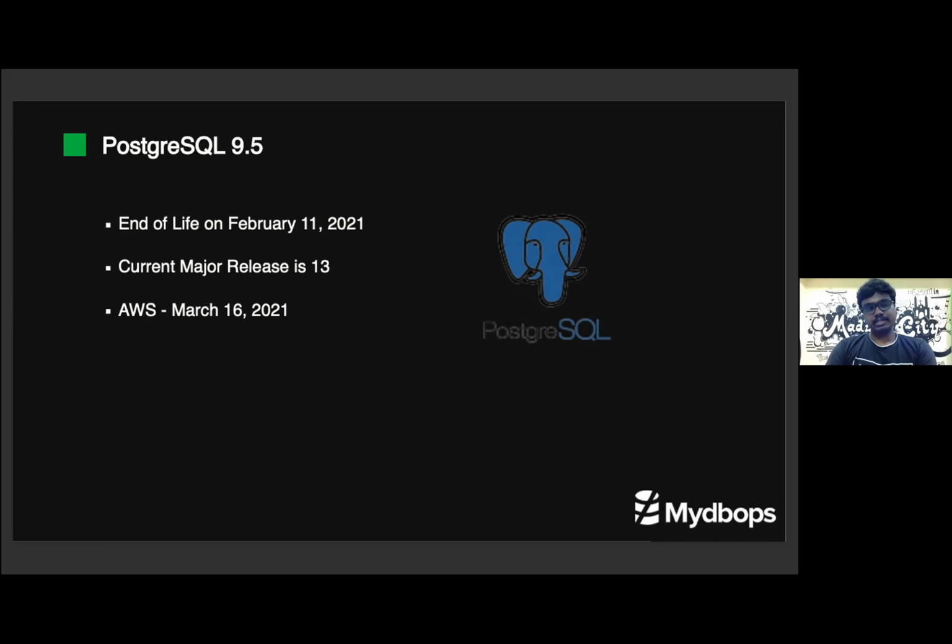The current latest release is 13, which has a lot of features in its internals as well as in replication. For AWS users who are using Postgres 9.5, it is mandatory to upgrade their Postgres databases before March 16, 2021. Otherwise, their instances will get automatically upgraded. So make sure you test your application and plan your upgrade before March 16.